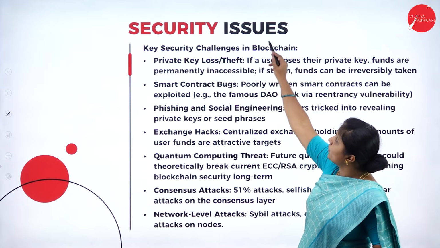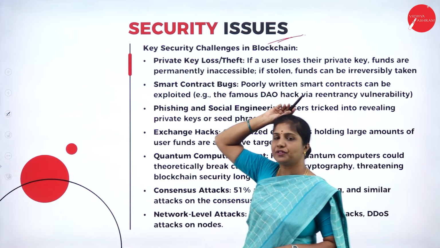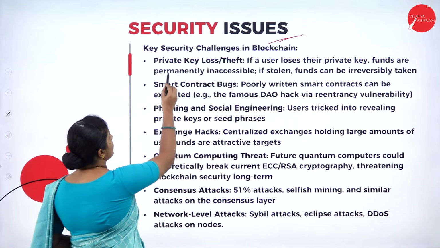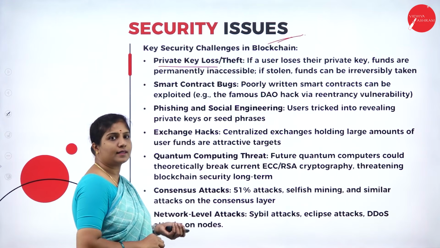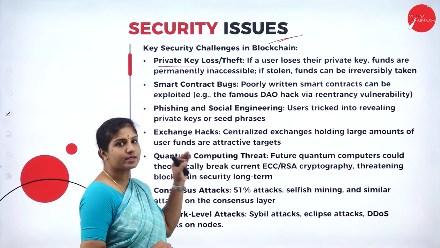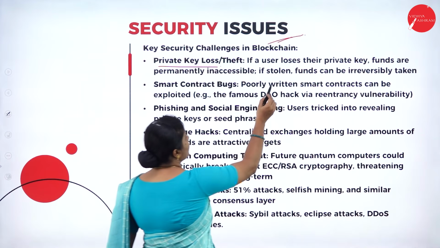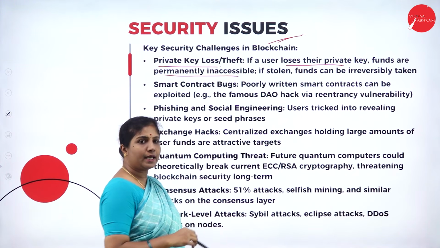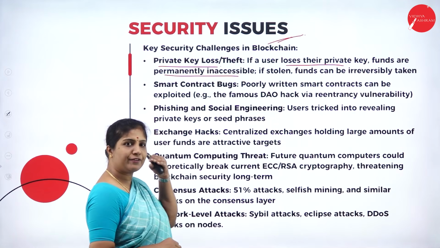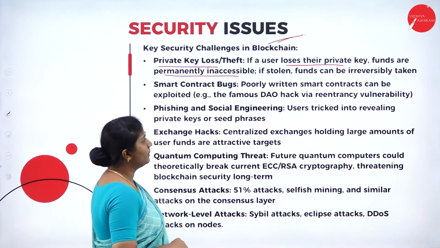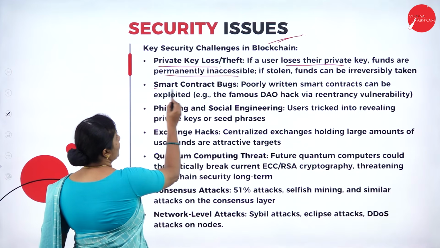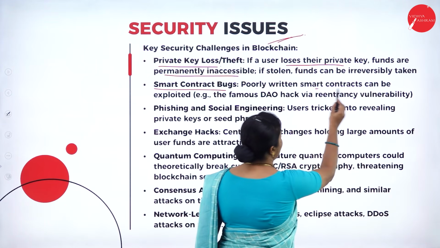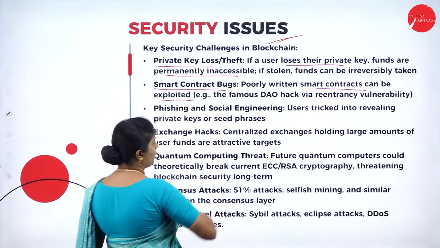So next we have security issues. What are some of the key security issues we can see in a blockchain? The first thing is private key loss or theft. This is a major security issue. If a user loses their private key, funds are permanently inaccessible. If stolen, the funds can be irreversibly taken. Next we have smart contract bugs. Poorly written smart contracts can be exploited.